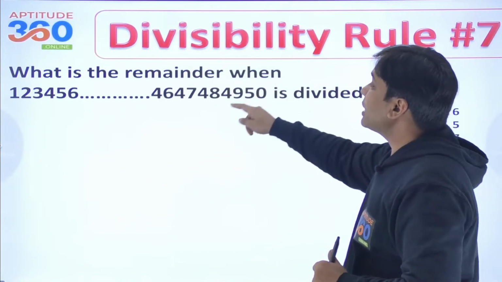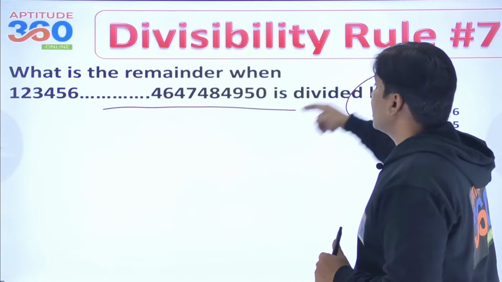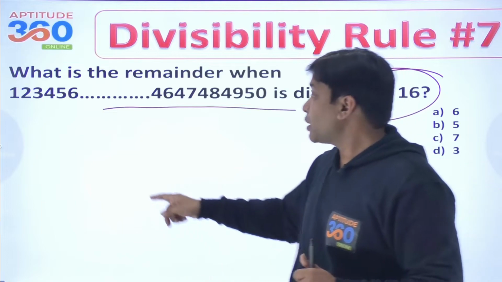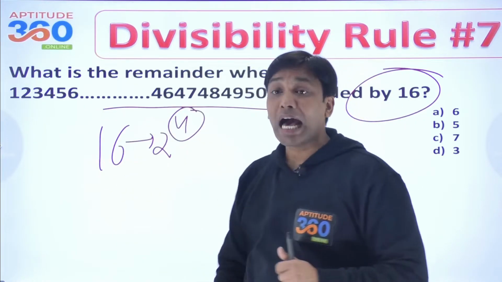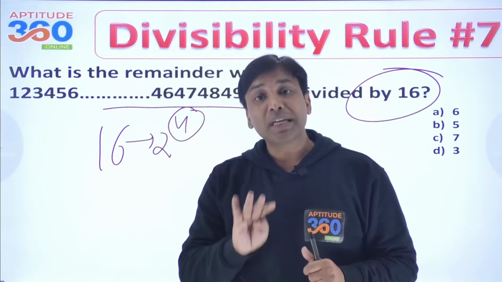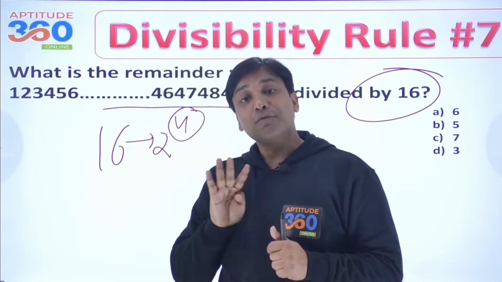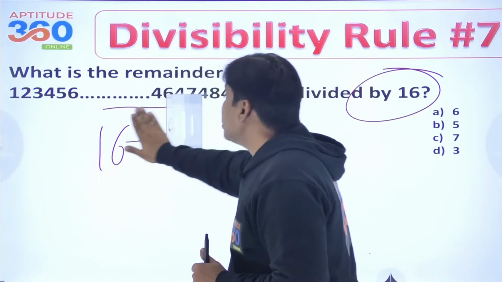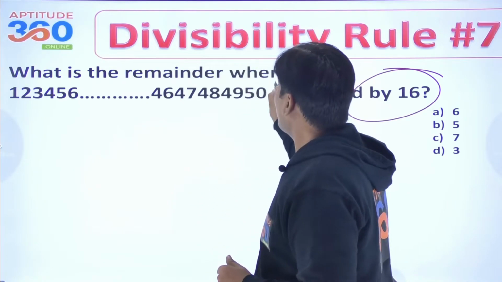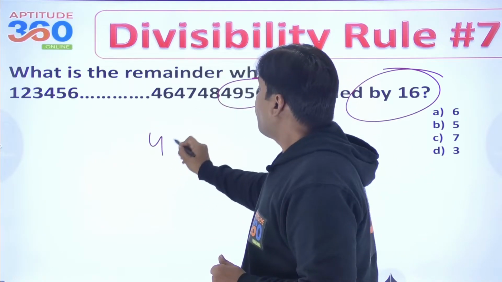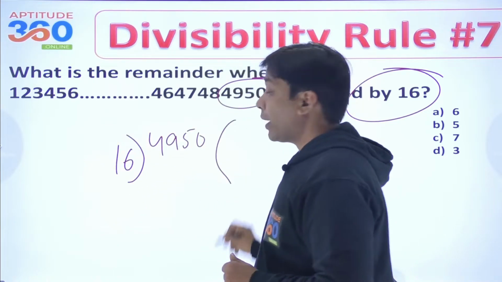What is the remainder when this entire number is divided by 16? Now you have learned the divisibility rule of 16. 16 is 2 to the power 4, and hence the last 4 digits must be divisible by 16, and if it is not, you will get remainders from the last 4 digits only. अगर आपको ये चीज, मेरे ख्याल से पहले वाली वीडियो में हमने ये बात करी थी, so what we should be doing is, 4950 should be divided by 16, right?